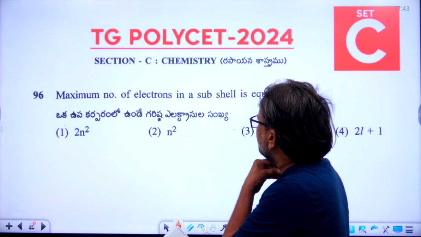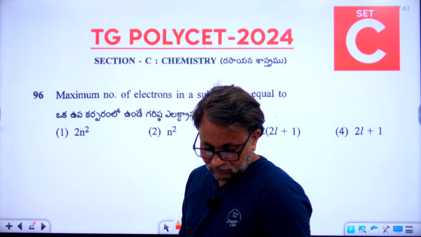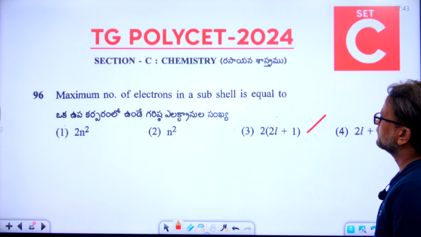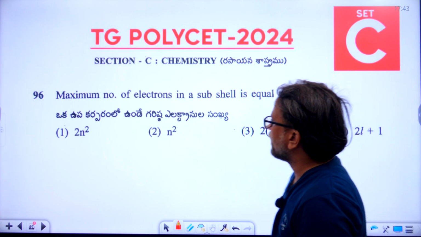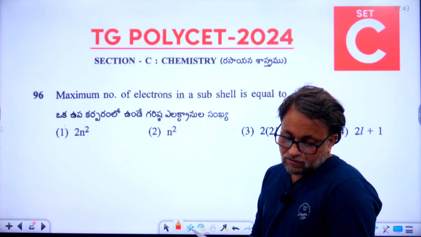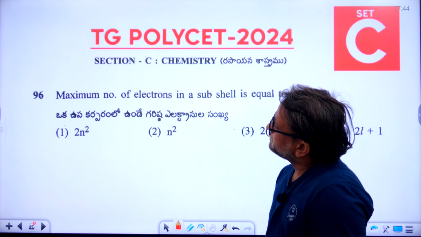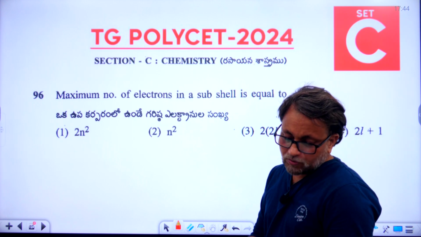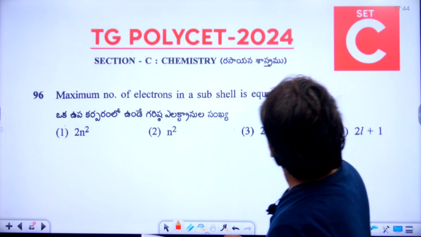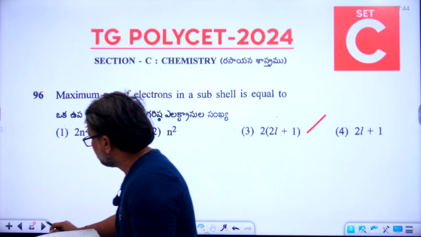Maximum number of electrons in a subshell is equal to. 96th question. The right answer is the third option, 2 of 2l plus 1. So, 96th question, students, please follow the key. Right now we are in Set C, section C, chemistry. I hope everyone is doing well and getting good marks. So be confident. Now 96 finished. Now let's go to the 97th question.